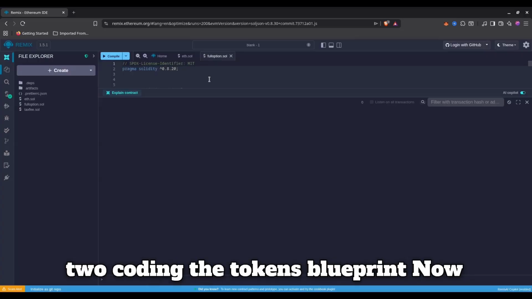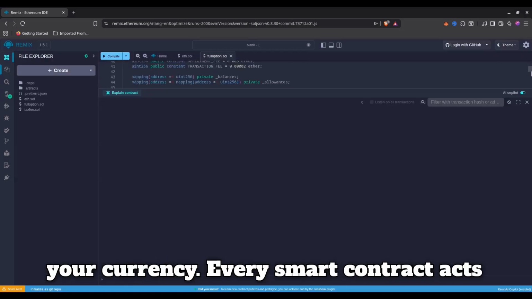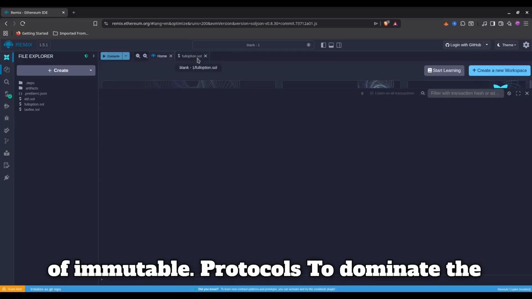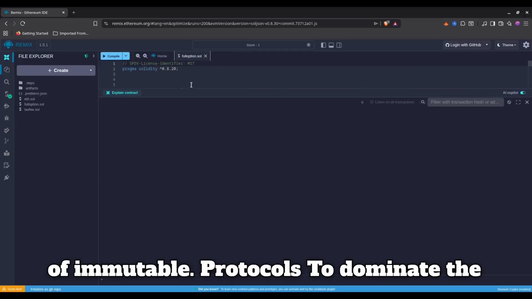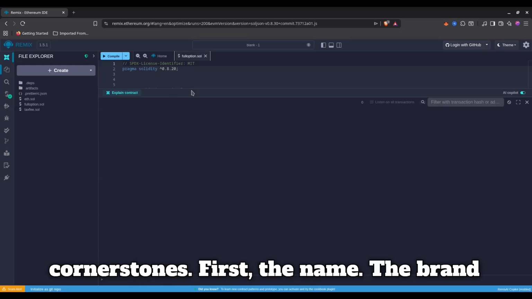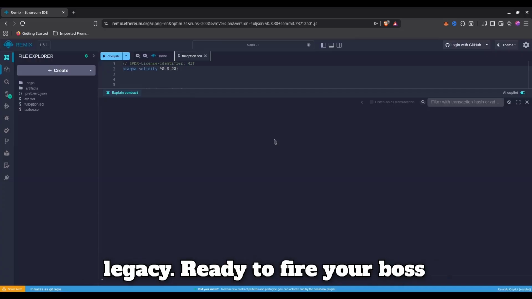Phase 2. Coding the token's blueprint. Now, we script the fundamental properties of your currency. Every smart contract acts as a digital law, a set of immutable protocols. To dominate the rankings, your asset requires 4 critical cornerstones. First, the name, the brand identity that defines your project's legacy.